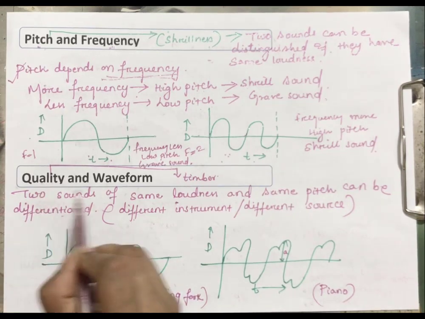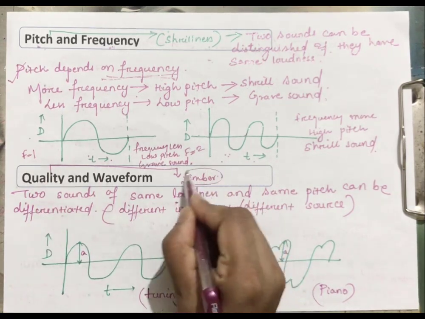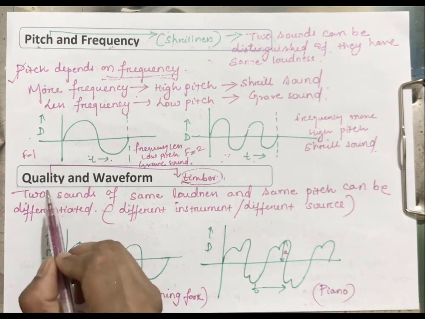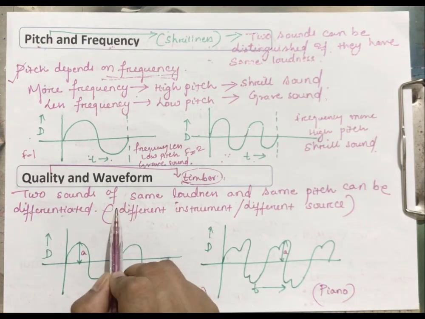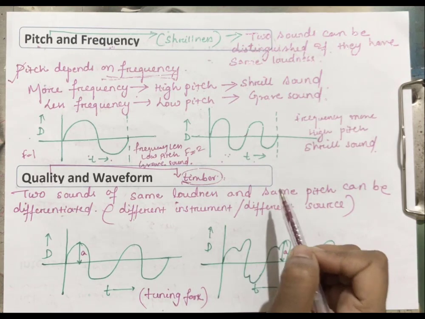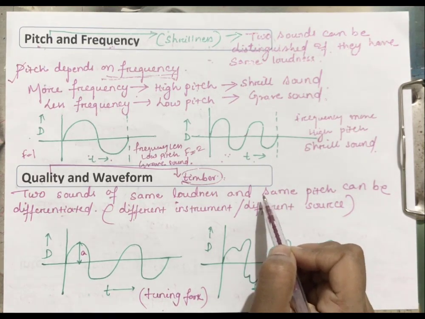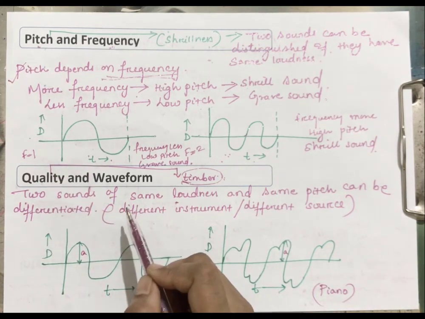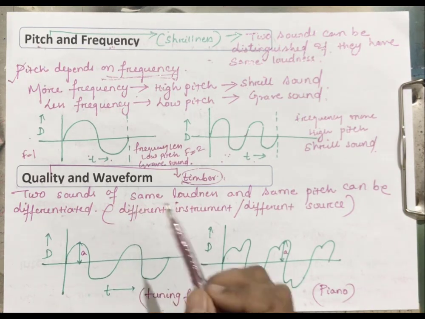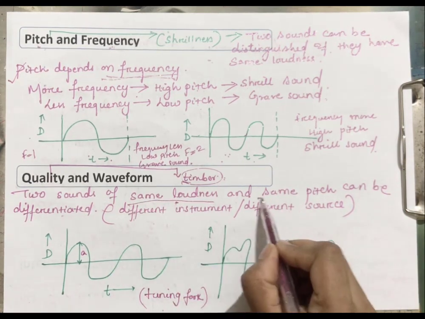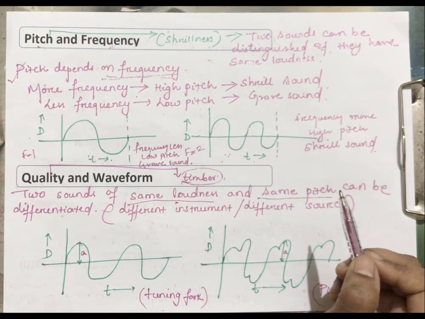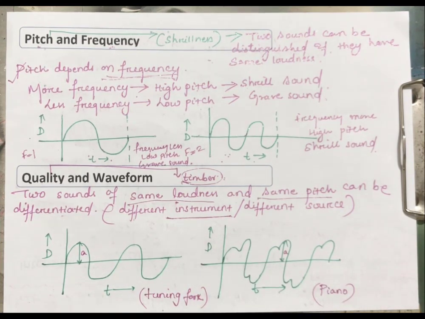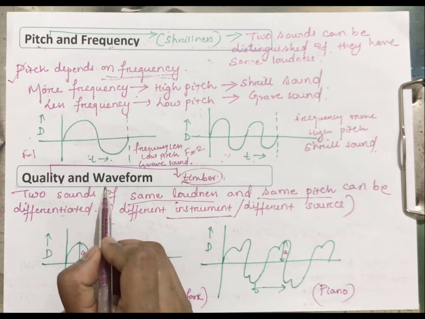Now our next topic is quality and waveform. The other name of quality is timbre. Now what is the purpose of knowing about quality? Okay, for example, if 2 sounds are given to you having the same loudness and the same pitch, then how can you differentiate? In the first case we have learned about loudness, in the second case about pitch, but now in the third case, if 2 sounds have the same loudness and same pitch, how can you differentiate? And here we need to remember one thing, that those 2 sounds will be from different sources or different instruments. Okay, so they can be differentiated with the help of waveform.